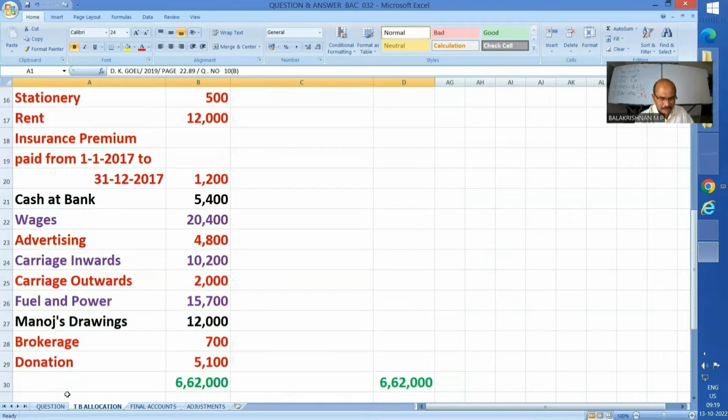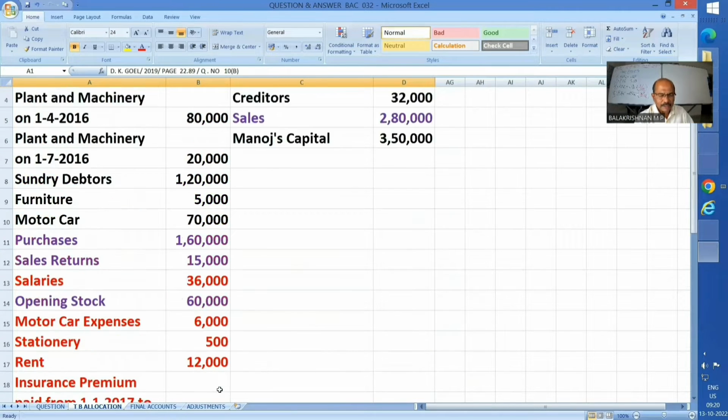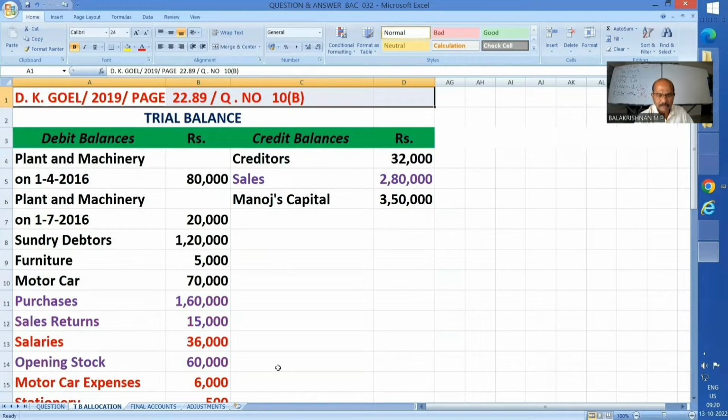What is trading account in a nutshell? Again, recalling it, it is nothing but goods related items. Cost of the goods sold is to be compared with the sales value, and I have to arrive at the gross profit. Kindly watch my episodes from the very beginning, at least as far as this final accounts is concerned. Well, I have managed a tallied trial balance also, and I have allocated each item suitably. I mean, trading account items, profit and loss account, and balance sheet. Red ones are profit and loss account, and the black ones are balance sheet items.